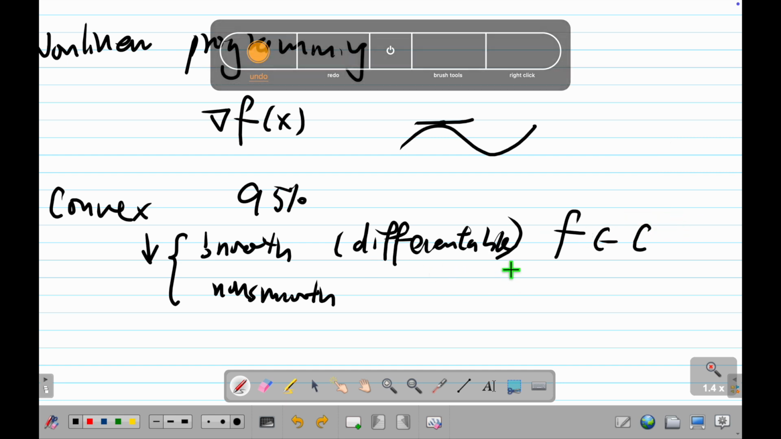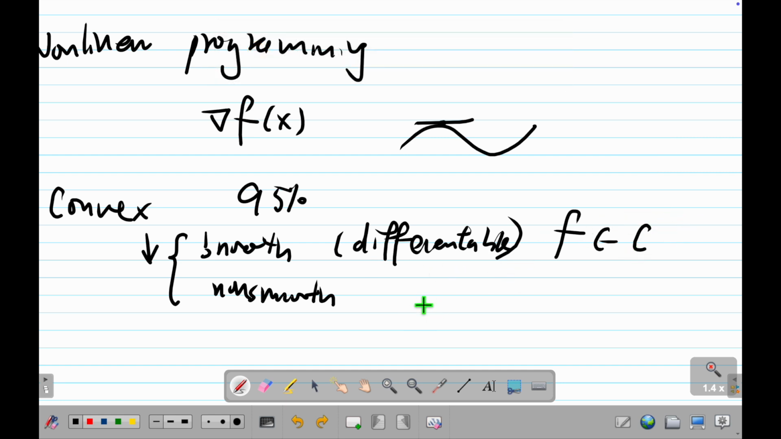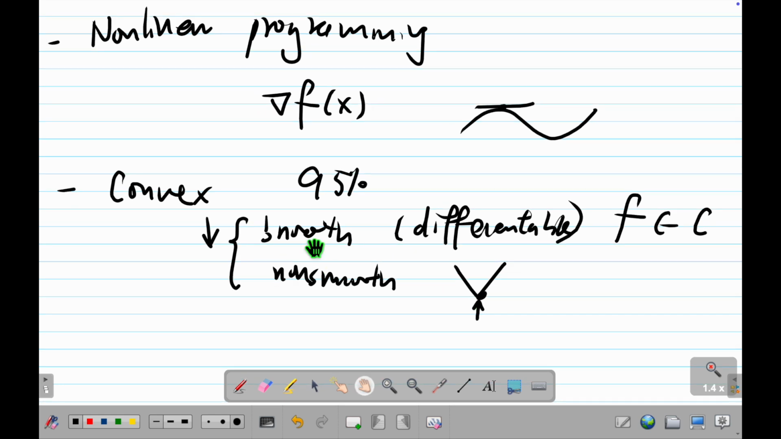Then what about non-smooth? Non-smooth means it's not this. A classical example is absolute value. Absolute value is not differentiable at 0. Because what's differentiation? The left limit equals the right limit, right? But for this point, the left limit does not equal the right limit. Therefore, it's not differentiable. So, this is about the convexity.